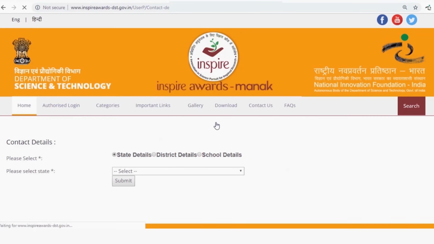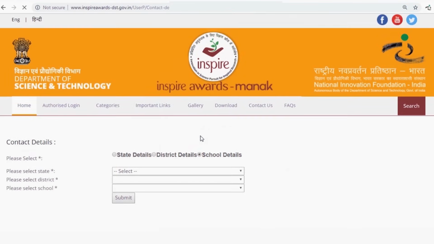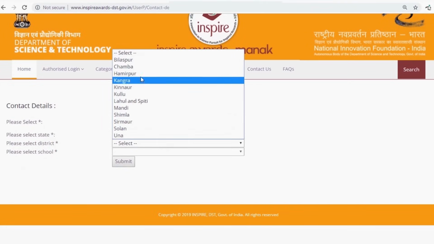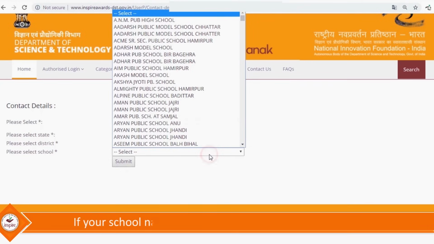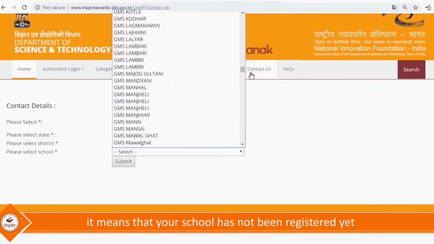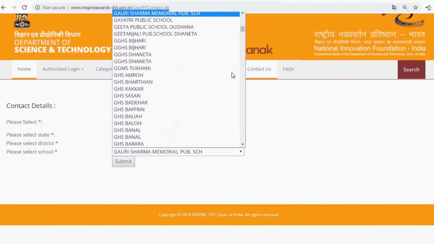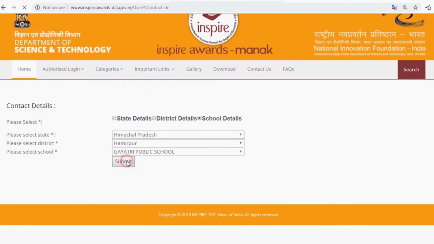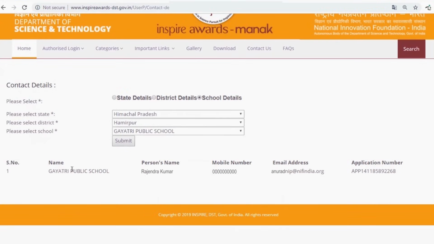A new page will open. Now click on the School Details radio button. Select State, District and your school name. If your school name is not included in the drop-down menu, it means that your school has not been registered yet. After locating your school name in the menu, please click on the Submit button. Your application number and registered email ID will be displayed below. Once you know your application number, you will be able to recover your password.